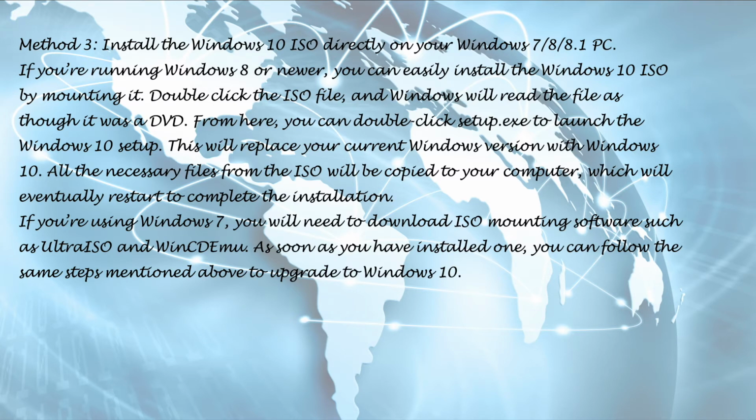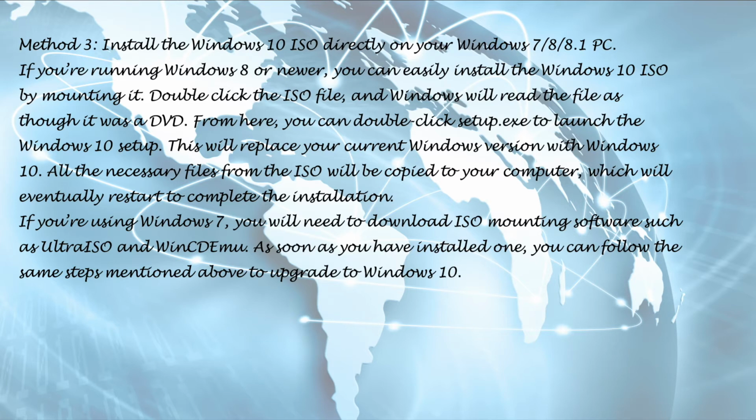If you're running Windows 8 or newer, you can easily install the Windows 10 ISO by mounting it. Double-click the ISO file and Windows will read the file as though it was a DVD. From here, you can double-click setup.exe to launch the Windows 10 setup. This will replace your current Windows version with Windows 10.